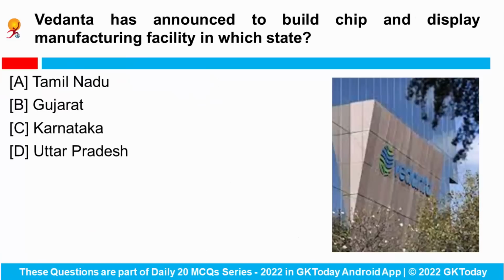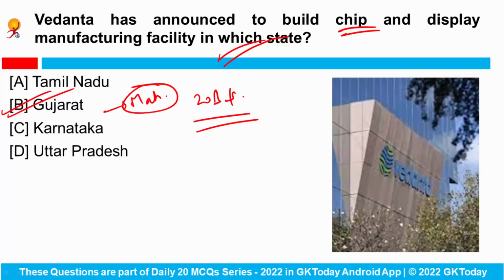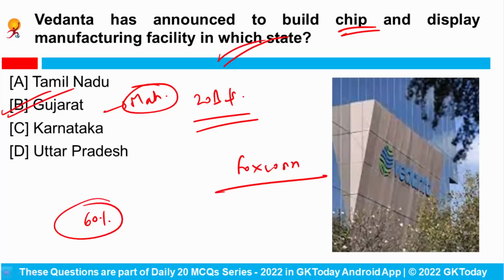Next is, Vedanta has announced to build a chip and display manufacturing facility in which state? Recently Vedanta has announced a $20 billion investment plan for its first such venture in the state of Gujarat, and initially it was scheduled to be constructed in the state of Maharashtra. This project is to be executed in a joint venture with the world's leading chip manufacturer Foxconn. Vedanta will hold 60% of the Gujarat project, while Foxconn will hold 40%.